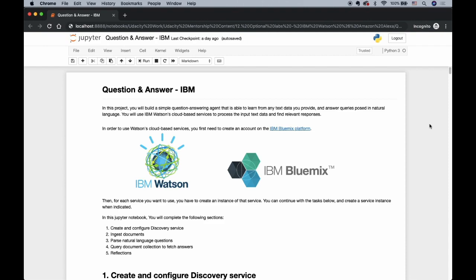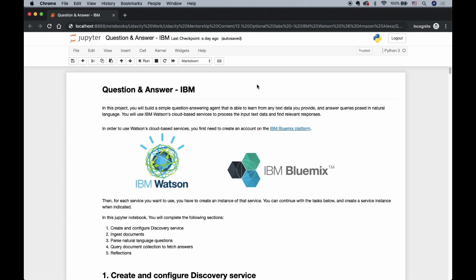So for both of these, IBM and Alexa, both of them have free usage, so you do not need to purchase either of them. And knowing this technology will help you to create your model so much faster. So that being said, let's start by making your own question and answer agent using the IBM platform called Bluemix.